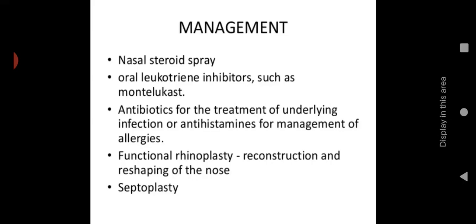So we have seen the causes, like deviated nasal septum. So it's a septal deformity. In that condition, we can go for functional rhinoplasty. So they will remold, reshape or reconstruct the nose. And septoplasty: if there is any deformity in the septum, if the septum is deviated, then we can go for repairing of the septum. That is called septoplasty. So this is all about the management of nasal obstruction.